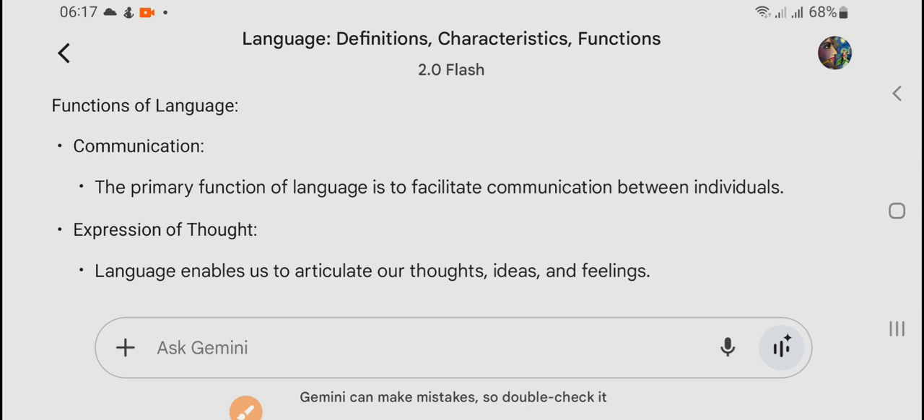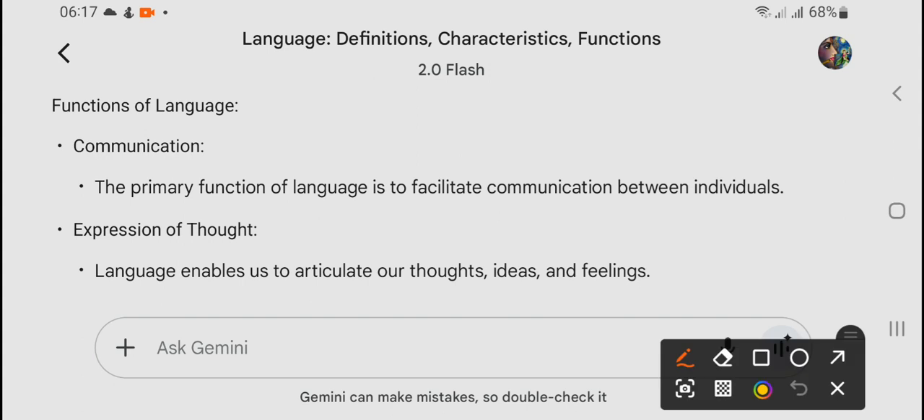Similarly, function is what the functions are, how language can be used. So here you can say, first of all, communication, of course. The primary function of language is to facilitate communication between individuals, between two, between three, between many. So that is language.